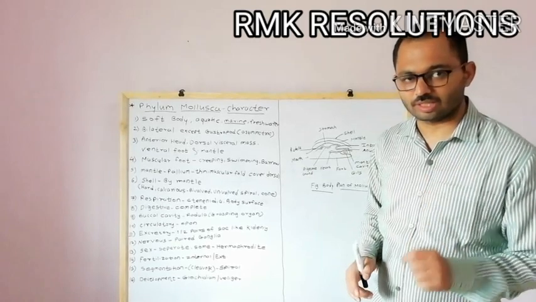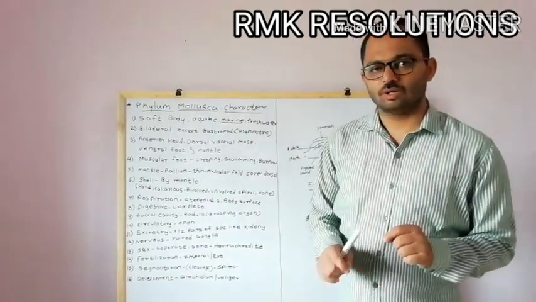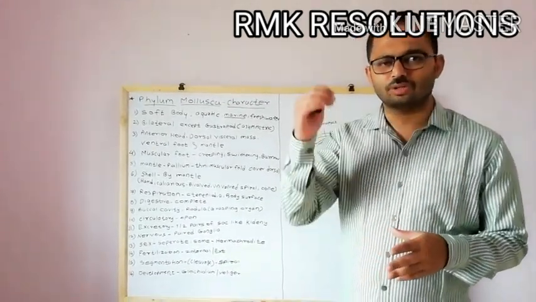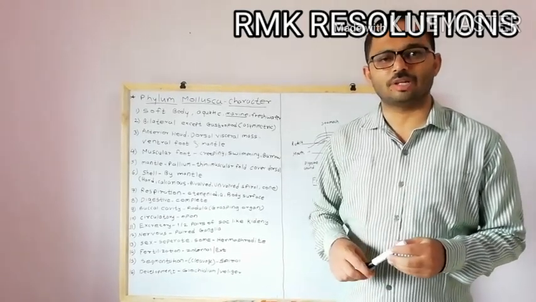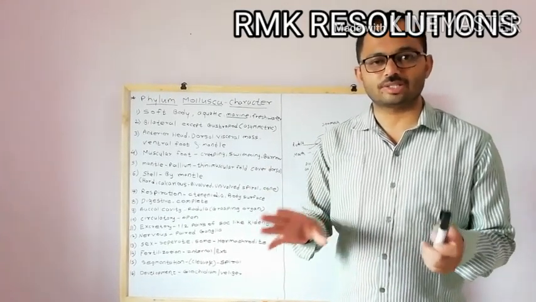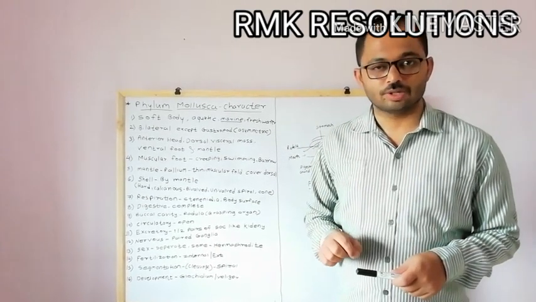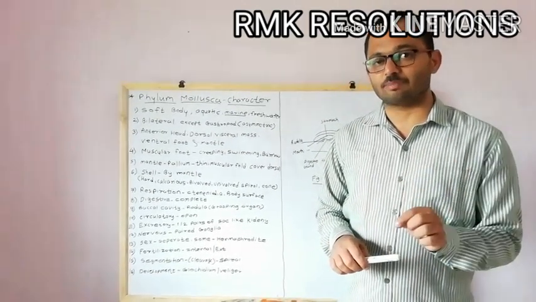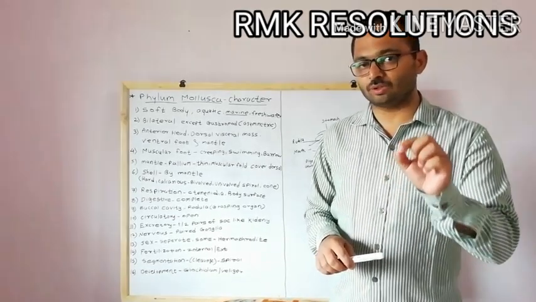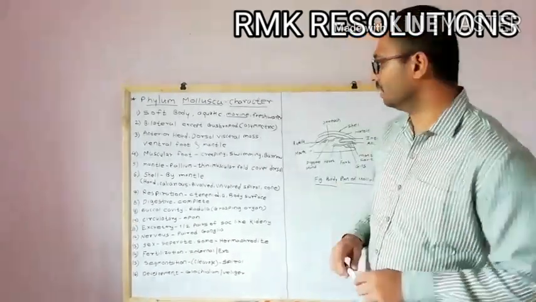And remember, Mollusca are soft body animals. So just for our understanding, you take one example in your mind. We usually see the snail, which in Marathi we call gogal, snail. So snail is an example of the Mollusca, and we know that it is a soft body animal.